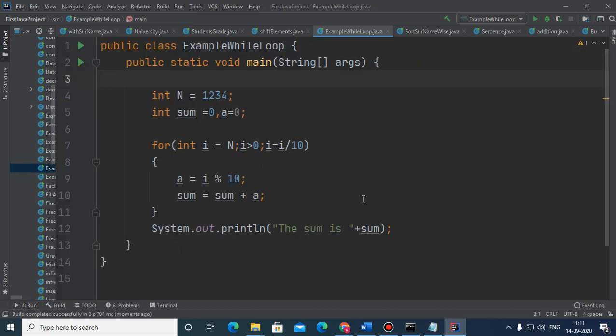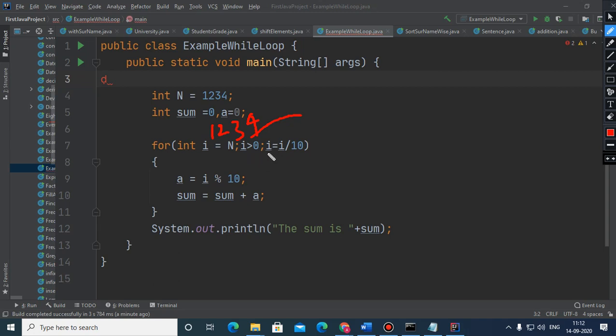And children, how it is executing, I'm just telling you. So what is happening here? The initial value of the number is 1 2 3 4, and i is having the value 1 2 3 4. And how long? Till this i is more than 0. At present the value of i is more than 0 because it is 1 2 3 4.